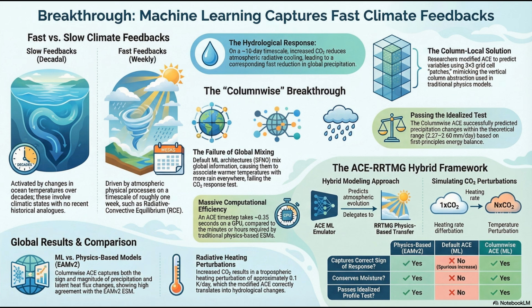Exactly. If we connect this to the bigger picture, it really changes the validation game. The default ACE, with its global spherical harmonics, failed this math test completely. It fell wildly outside that acceptable thermodynamic range, but the column local ACE passed it perfectly. It gives any developer building an ML parameterization or a full emulator an immediate, cheap sanity check to ensure their architecture respects spatial physical constraints. It does. It's a beautifully rigorous test.